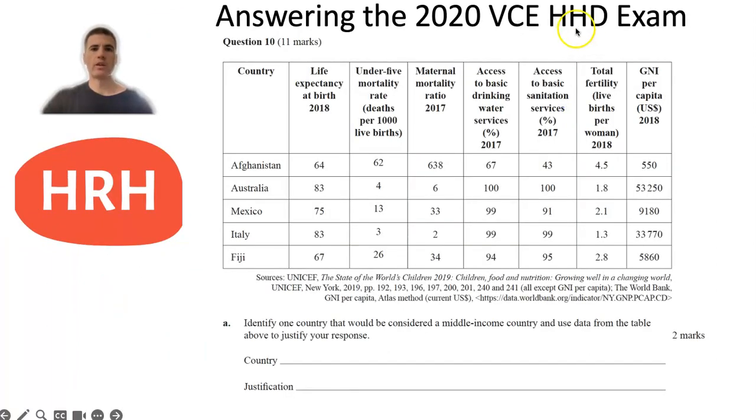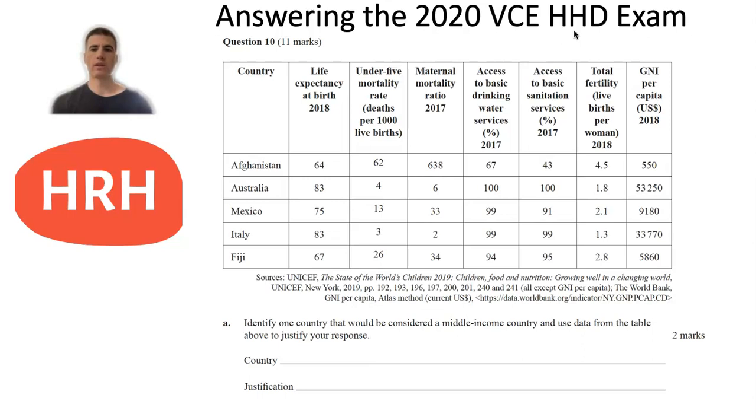In the 2020 exam, question 10 was worth 11 marks, and it started with this table here as the stimulus material. And so you can see there was a range of countries and a range of data for each country provided. A was asking you to identify one country that would be considered a middle-income country and use data from the table above to justify your response.